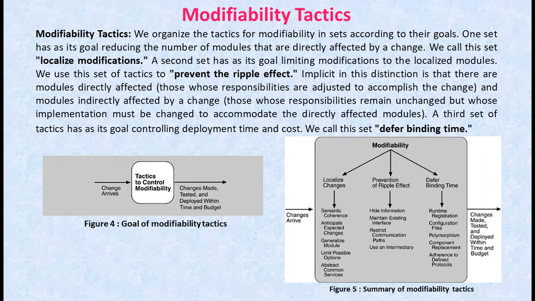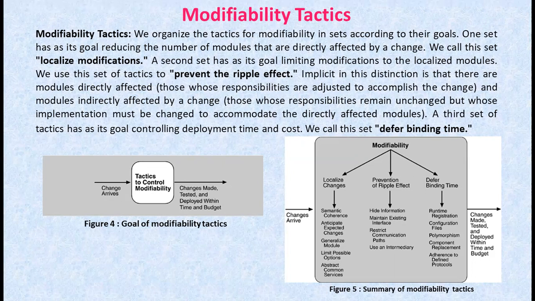Coming to anticipate expected changes, here considering the set of envisioned changes provides a way to evaluate a particular assessment of responsibilities. In reality, this tactic is difficult to use by itself since it is not possible to anticipate all the changes.